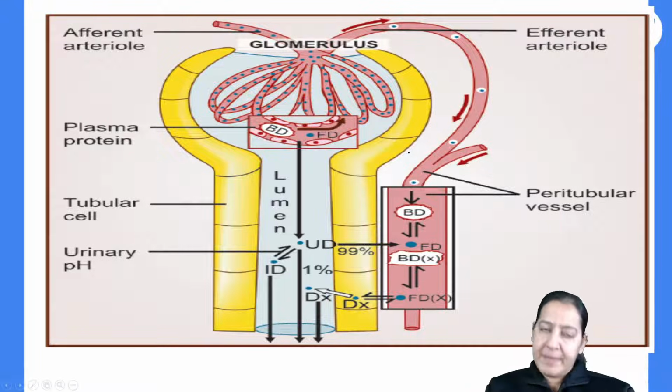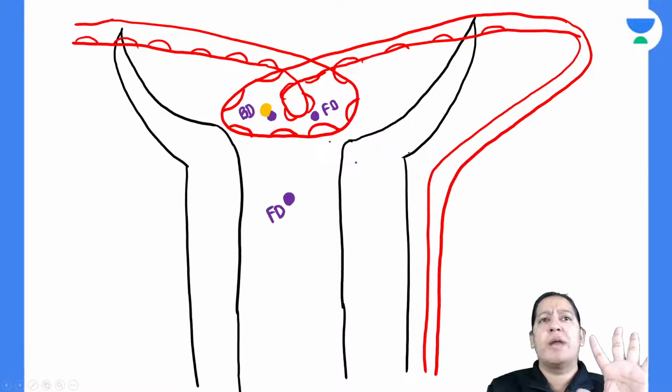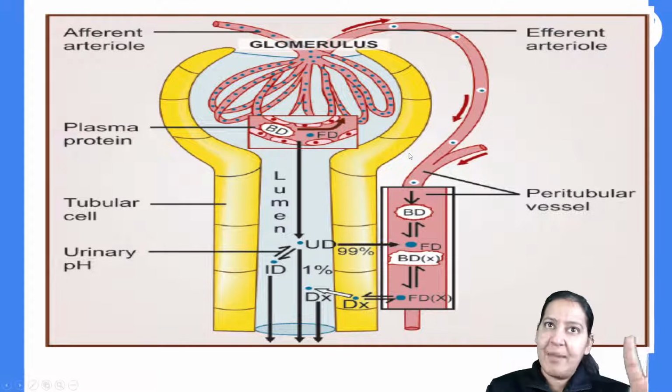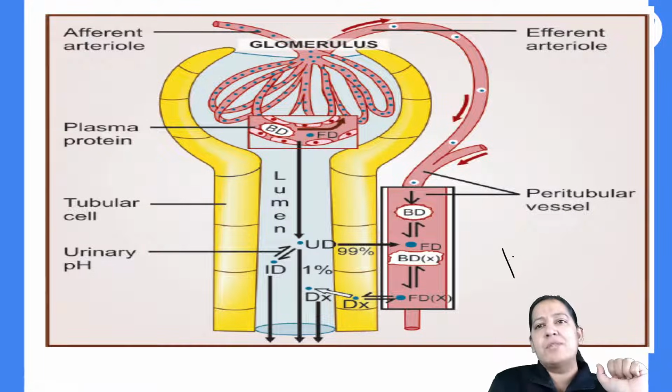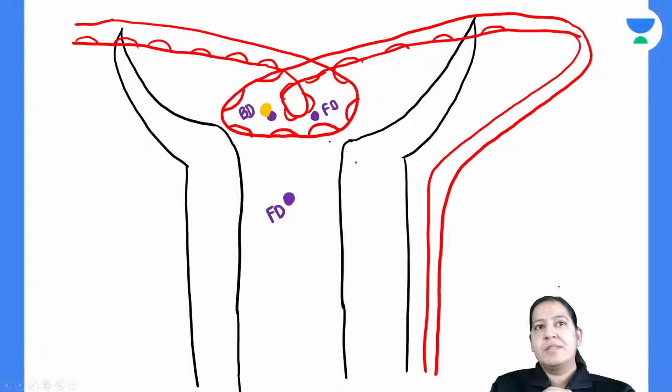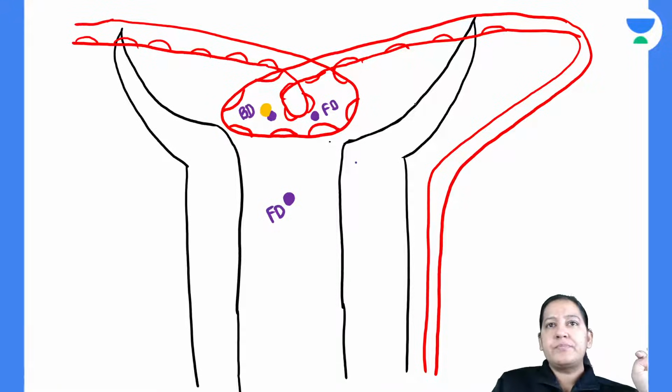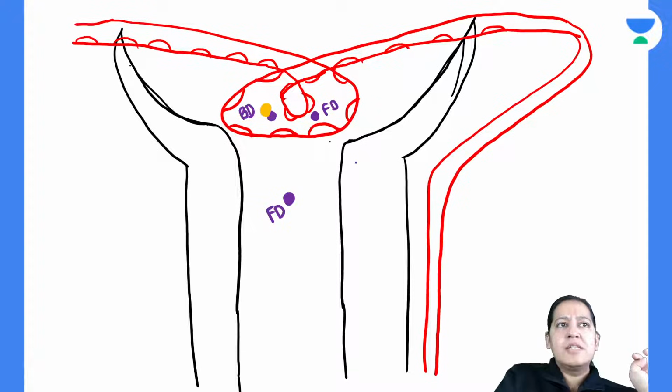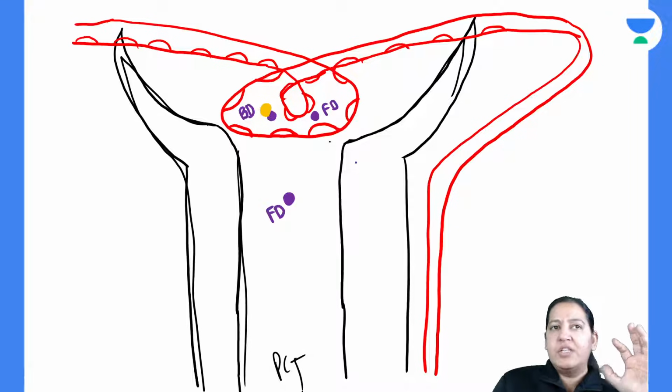Can you see this diagram? I will simplify this diagram for you. Don't worry. Draw this diagram. Look at this diagram. In the end, you will be able to understand this. This diagram is from KDT. Now see this diagram. Do you have any doubt in this? See the black color Bowman's capsule. This is Bowman's capsule. And this is PCT, continuing as PCT. Do you have any doubt?